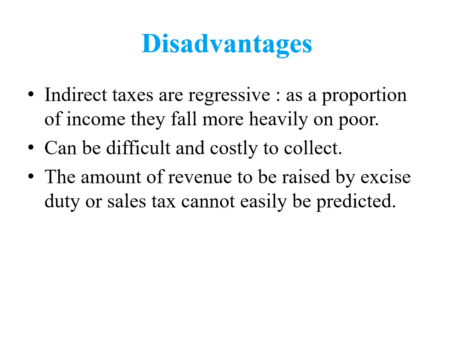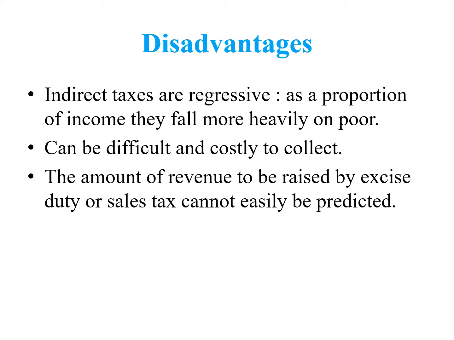Disadvantages: indirect taxes are regressive. As a proportion of income, they fall more heavily on the poor, because for all types of commodities the prices are the same for all types of people, that is low class people, middle class people and higher class people. Low class people with their low income have to purchase the particular commodity at the same price at which middle class and higher class people are purchasing.